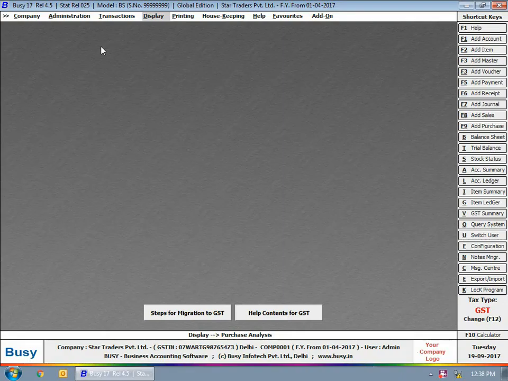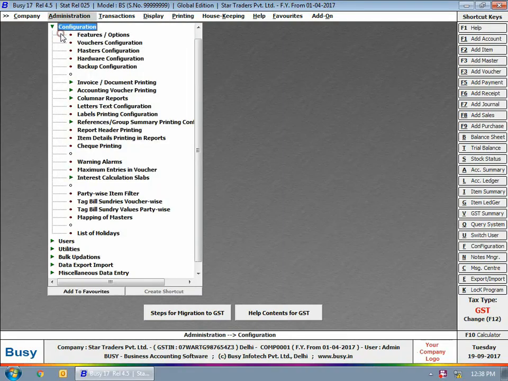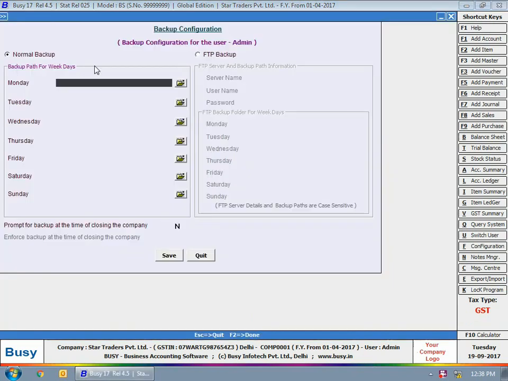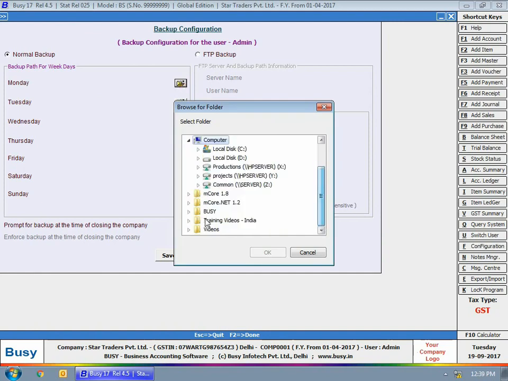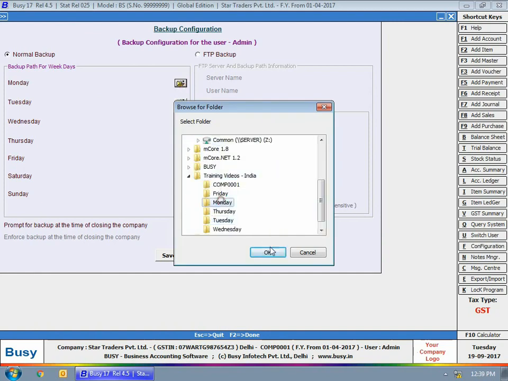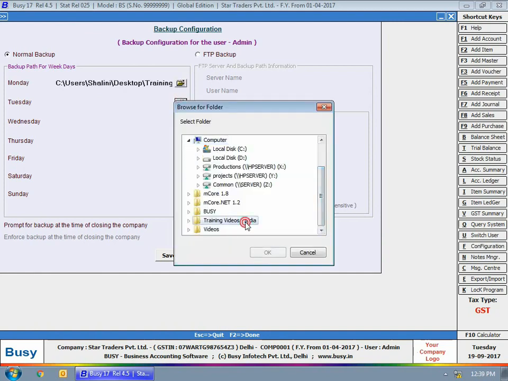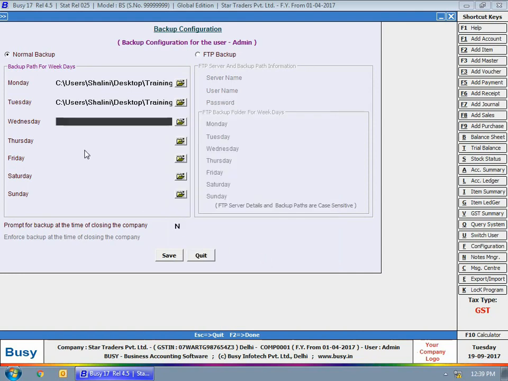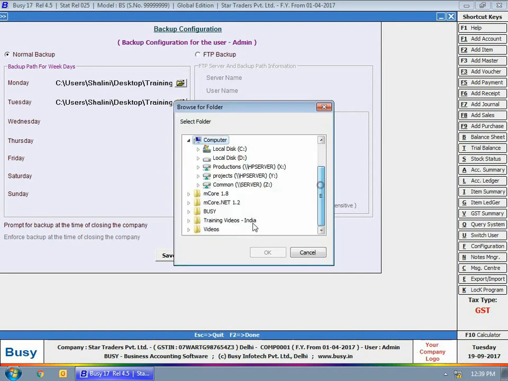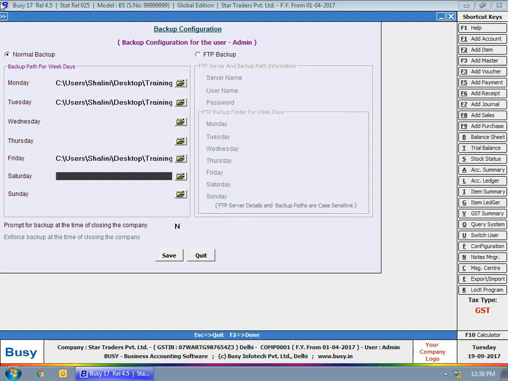First of all, we'll discuss backup configuration. For this, we'll go to administration, configuration, backup configuration option. Here we'll specify folders for various weekdays. By specifying folders, we mean that on this particular day, the backup copy has to be created in this particular folder. Let us say we are taking backup on Monday, then automatically Busy will make a backup copy at this particular path. However, you can change that path at the time of taking backup, but you can define in advance backup folders for all the weekdays.